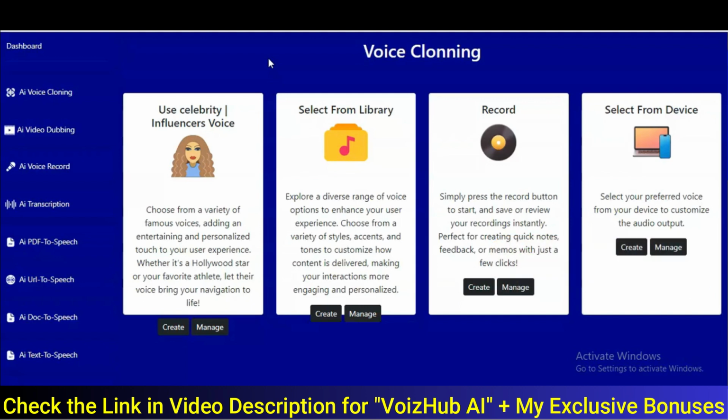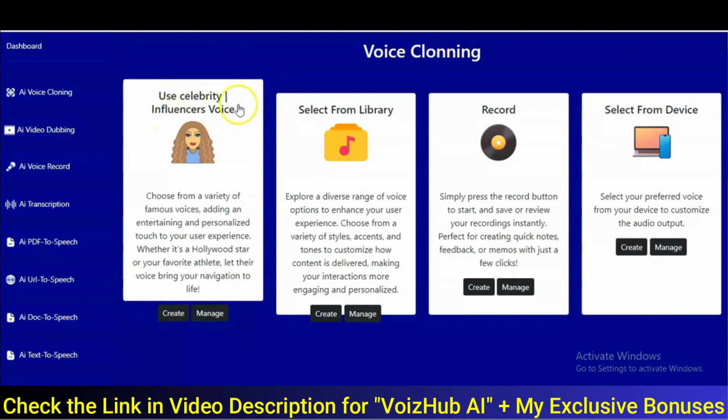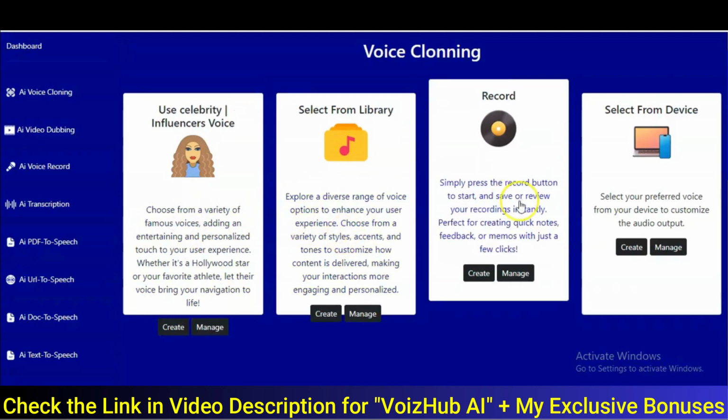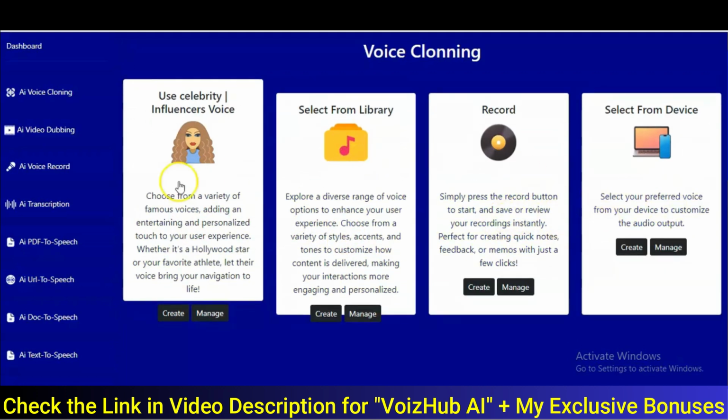to clone voices. Right? You can use the celebrity influencers method. We have a number of influencers and celebrities right here, and you can clone any of the voices. Then you can select from library here, you can record, and you can select from device. Now let's do this. You click on use celebrity influencers voice, right?